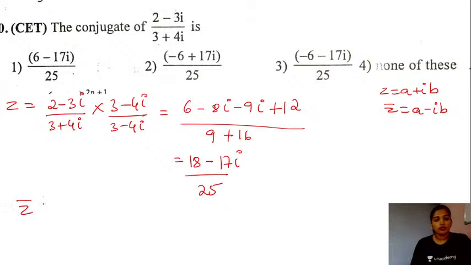So the conjugate of this will be 18 plus 17 iota divided by 25. So the right answer will be option 4, that is none of these.